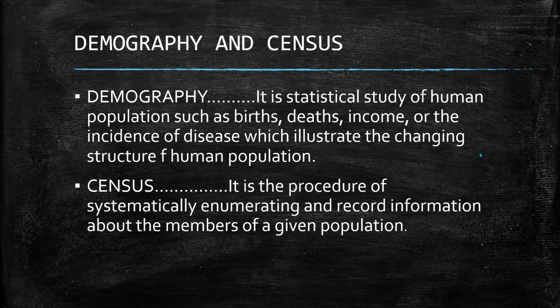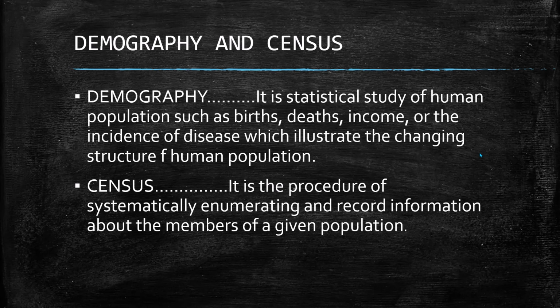In our country, 2011 was the last census, and 2021 is the next census which is going on. Some government authorities come to your house and ask about the number of family members in your home, in your colony, in your area, and that is a particular counting of the population. So that is called the census.